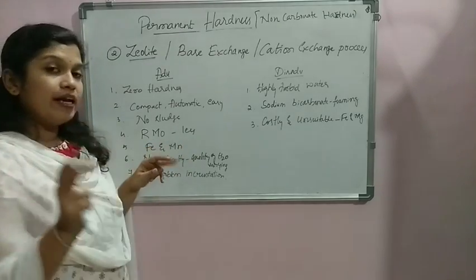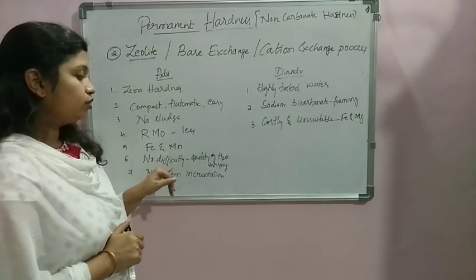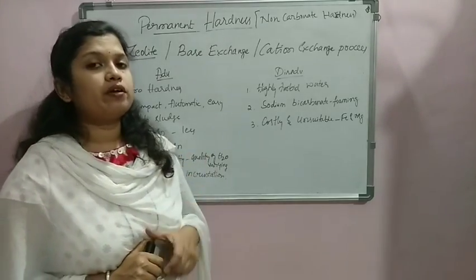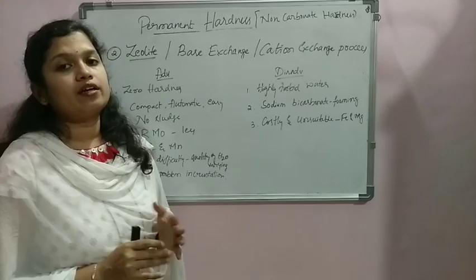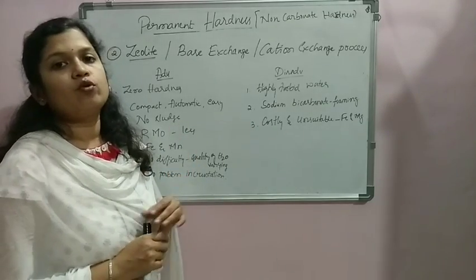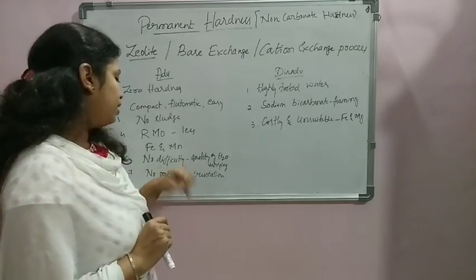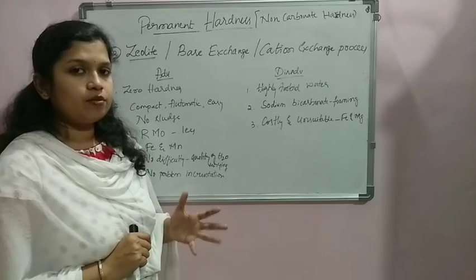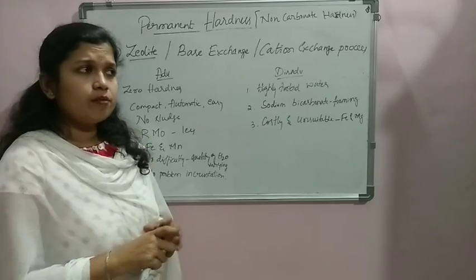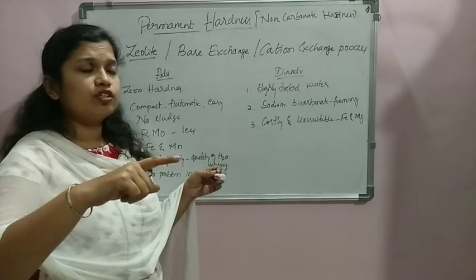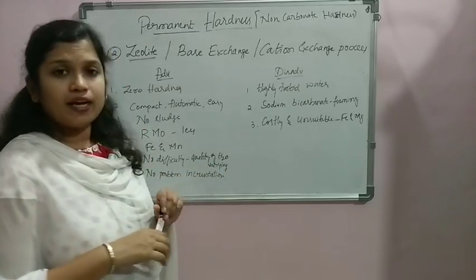Here it also helps us in removing iron and manganese along with the removal of the hardness. And here there is no difficulty whenever we are choosing water of varying quality, which means water which may have other high mineral contents. Even in such a case we can go for this process, since it has the property of making it zero mineral water. And the last is, it doesn't have a problem of incrustation because there is no formation of calcium carbonate or magnesium hydroxide. Because of that, there are no byproducts which get settled on the walls of the pipe. That is why there is no problem of encrustation.